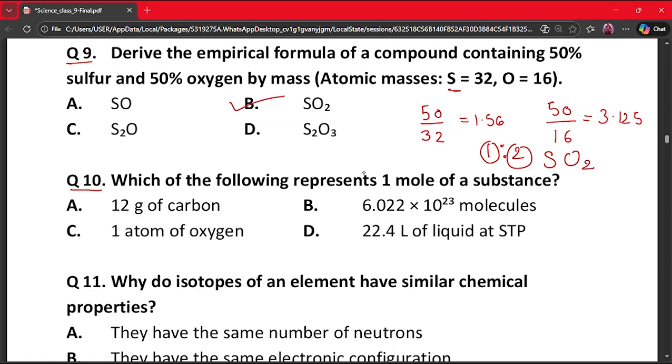Question number 10. Which of the following represents 1 mole of a substance? A. 12 gram of carbon. B. 6.022 into 10 raised to the power 23 molecules. C. 1 atom of oxygen. And D. 22.4 L of liquid at STP. The correct answer here is 12 gram of carbon, because 12 gram of carbon represents 1 mole of carbon atoms.